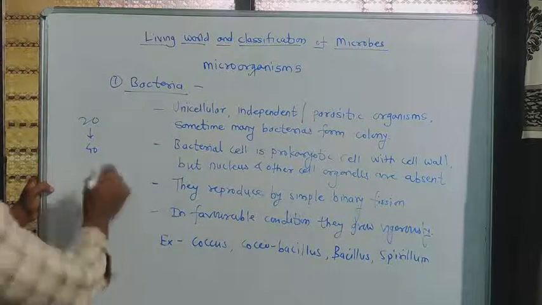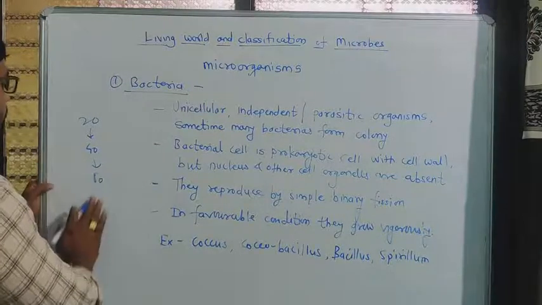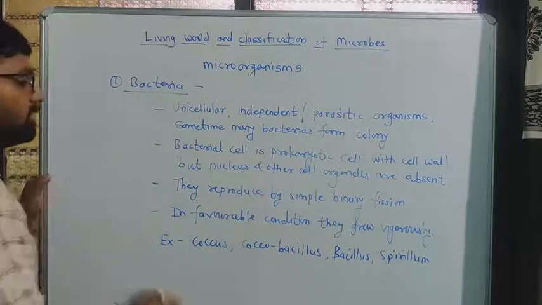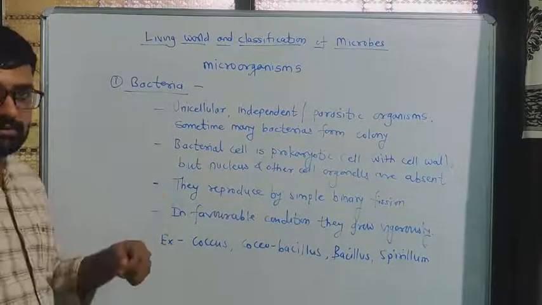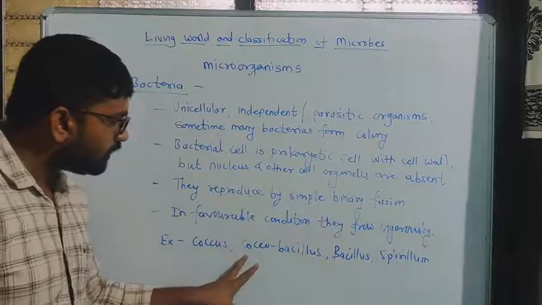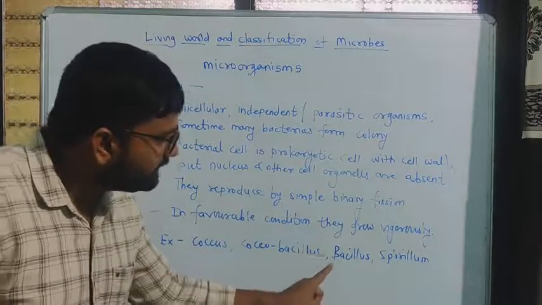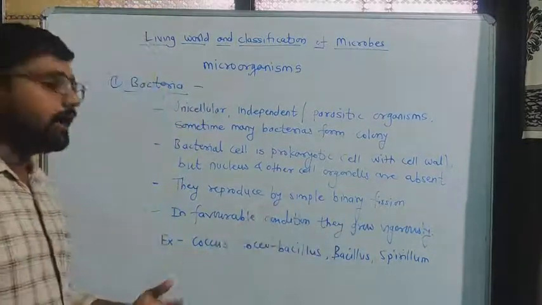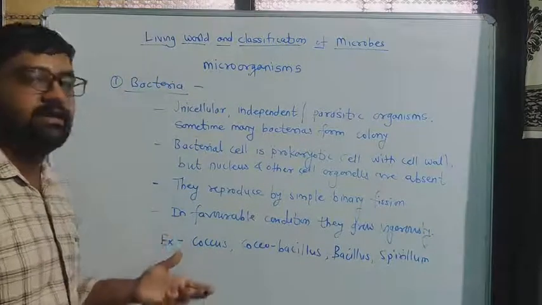Again after 20 minutes it will be double. So in such a way their numbers increase very fast, vigorously. Some examples are Coccus, Cocobacillus, Bacillus, Spirillum.